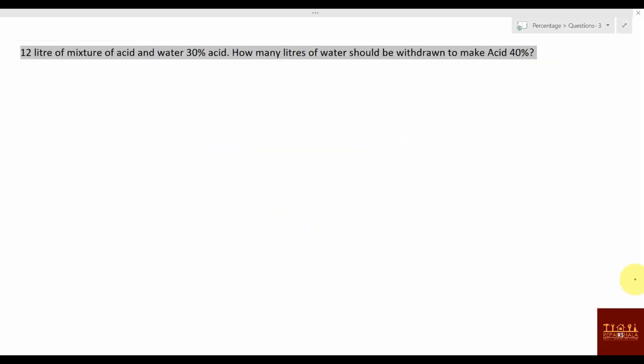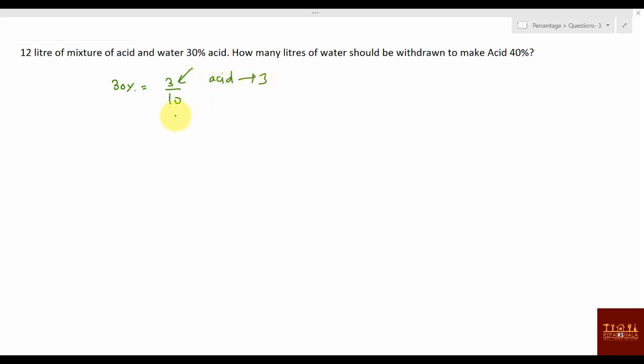Okay. 12 liters of a mixture of acid and water has 30% acid. So 30% acid, I'm writing the value 30% acid. Can I write 3 by 10? Means this is total, this is 3. So you can say acid value is 3. Acid value is 3. Total is 10. So how much will be the water? Water will be 7, right?